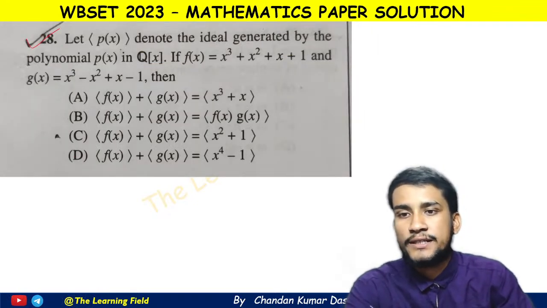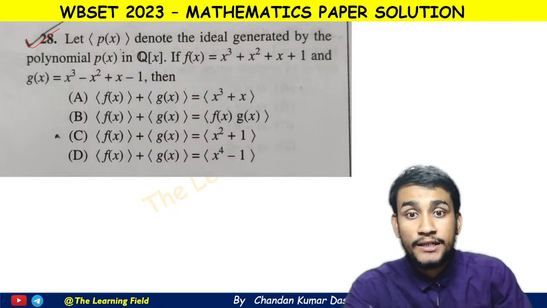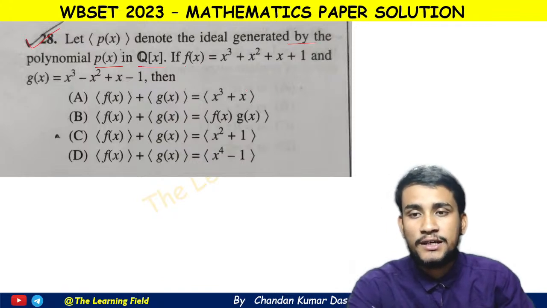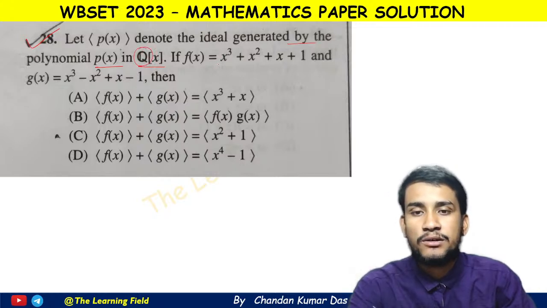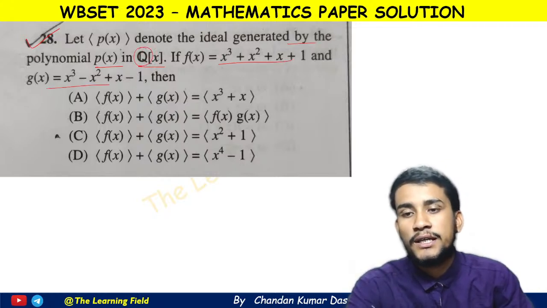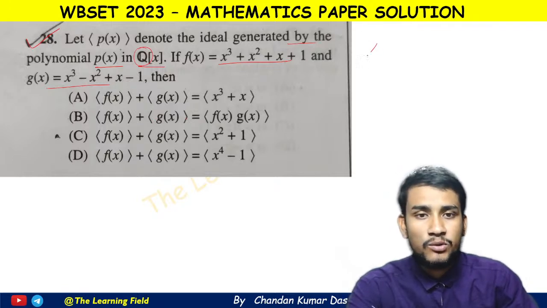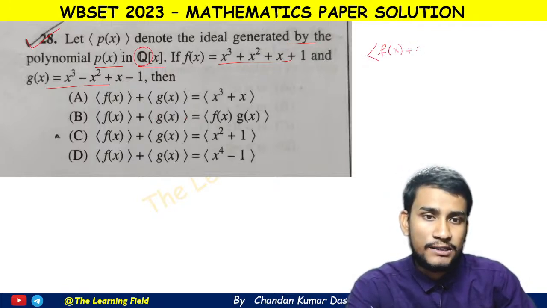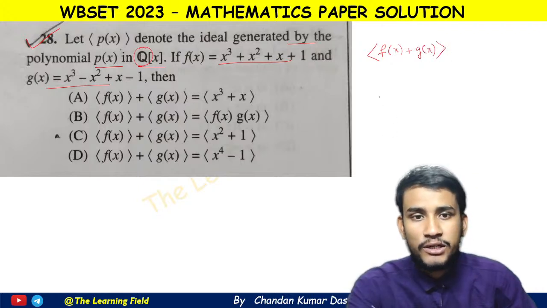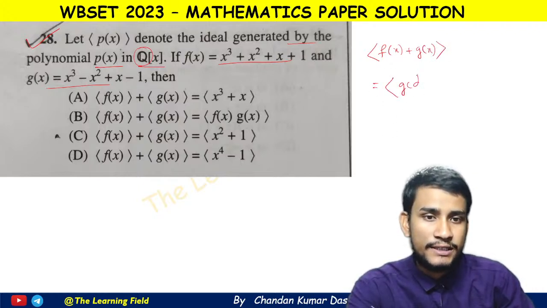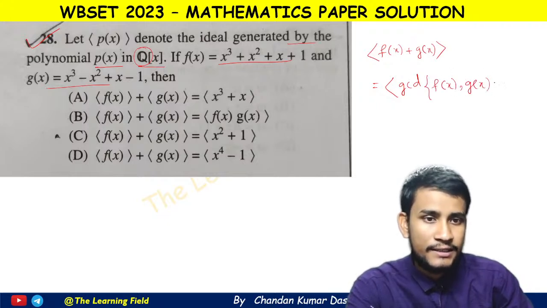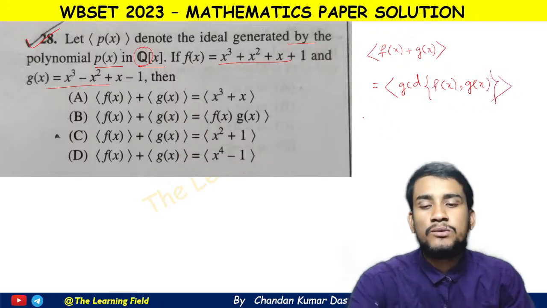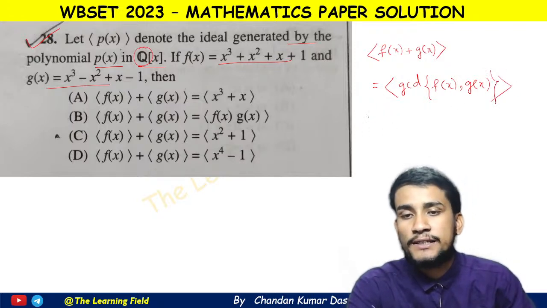Question number 28. It says let (p(x)) denote the ideal generated by the polynomial p(x) in Q[x], that is the polynomial in x with the coefficients in the field Q. Okay, f(x) equal to this one and g(x) equal to this one. Then what is (f(x)) + (g(x))? So here is a formula: (f(x)) + (g(x)) is equal to the GCD of f(x) and g(x). This is the formula. Okay, so now we find the GCD of f(x) and g(x).